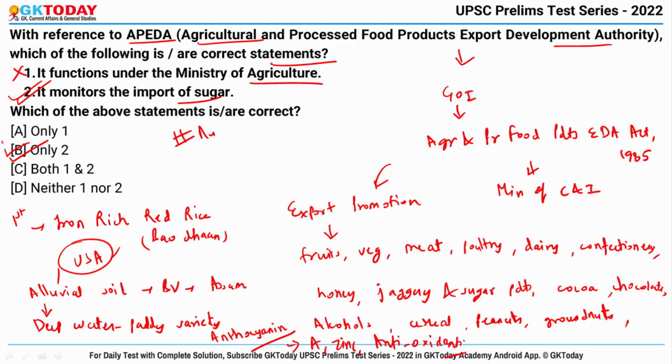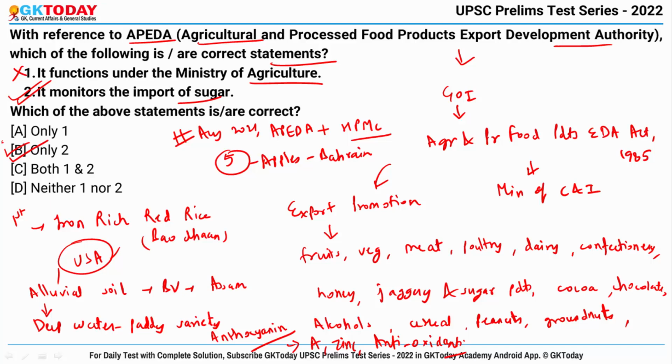Recently, in the month of August 2021, APEDA, in collaboration with HPMC, that is Himachal Pradesh Horticultural Produce Marketing and Processing Corporation Limited, exported the first consignment comprising 5 unique varieties of apples to Bahrain in order to promote agriculture and processed food products export to newer destinations.